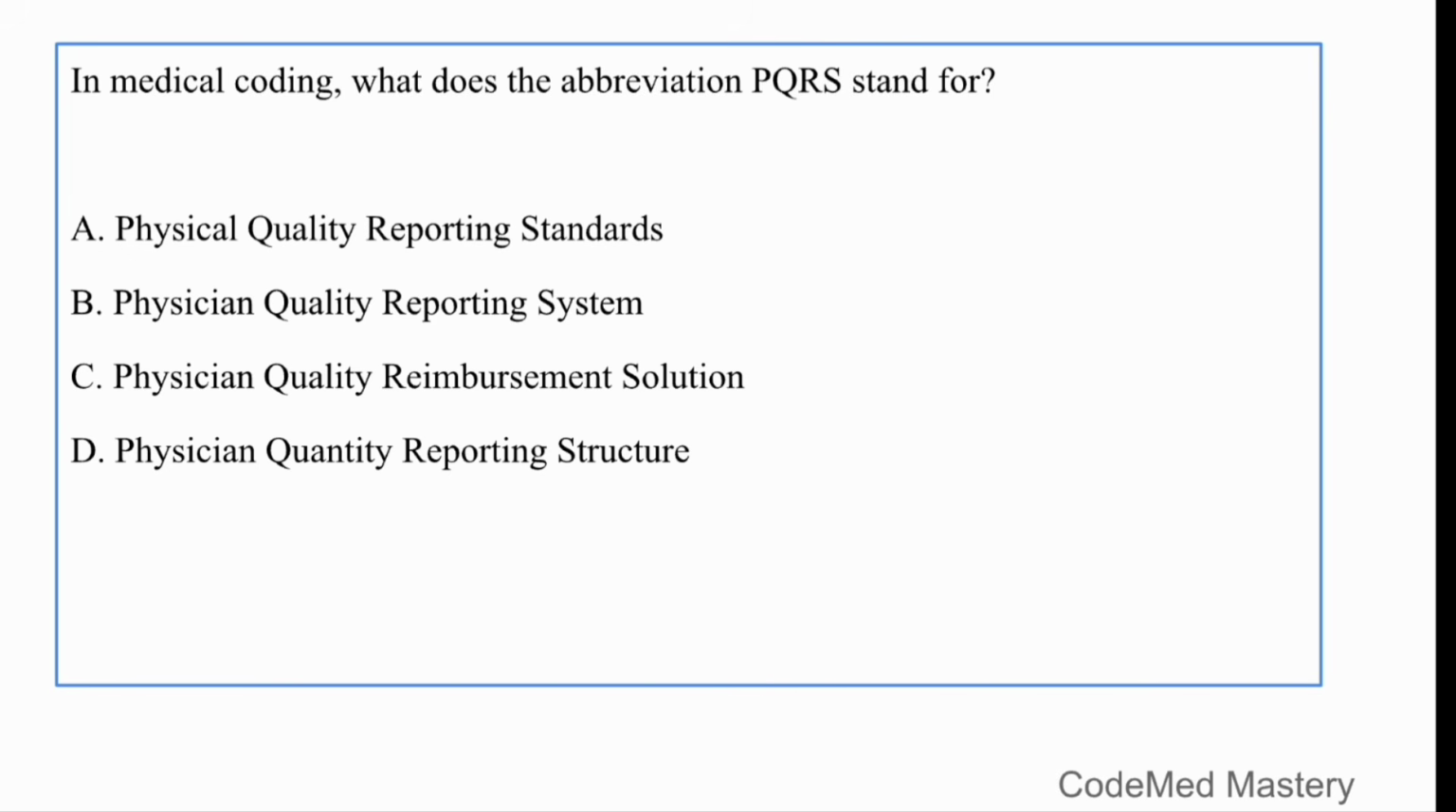In medical coding, what does the abbreviation PQRS stand for? You can read the options. Option A, Physical Quality Reporting Standards. Option B, Physician Quality Reporting System. Option C, Physician Quality Reimbursement Solution. Option D, Physician Quantity Reporting Structure.